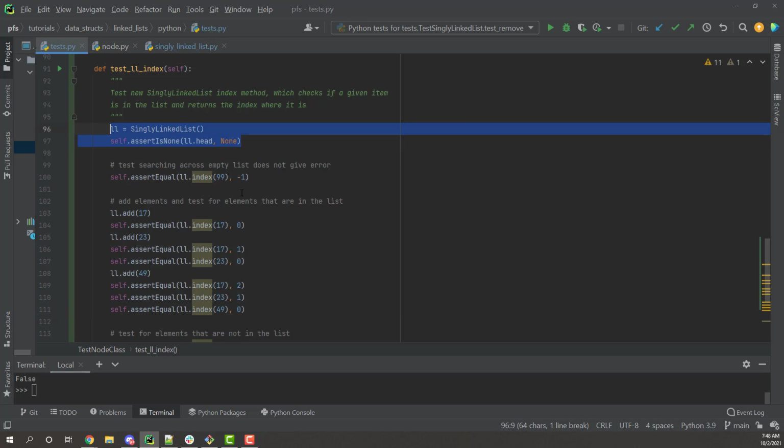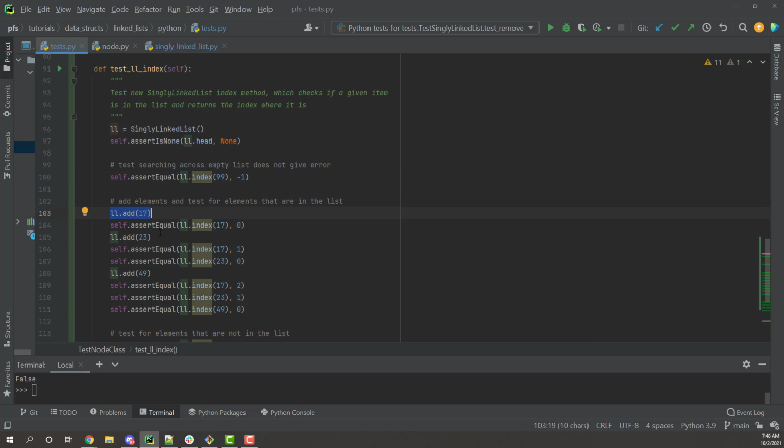We're basically going to create an empty list first. Then I'm going to search across an empty list, because you always want to test your algorithms against an empty list as well. You'd be surprised. You could write a whole algorithm, it works great, and then it fails against an empty list. So we're saying on an empty list, if I call the index function, pushing in some random search key, it's going to be -1. That's what I'm going to have my function return. You could return 0, or you could return whatever you want here. -1 to me tells me it's not in the list.